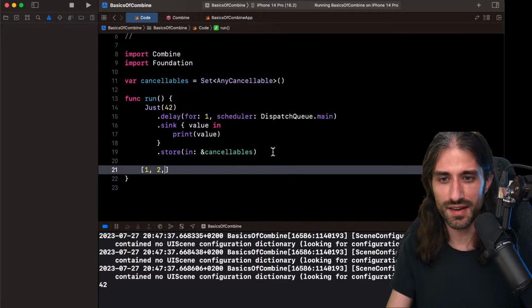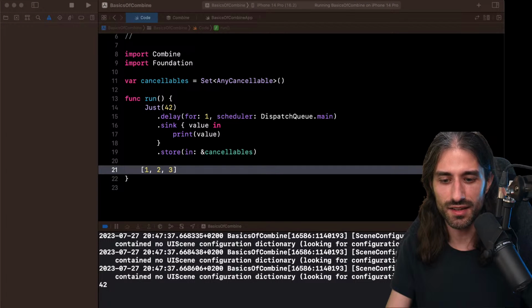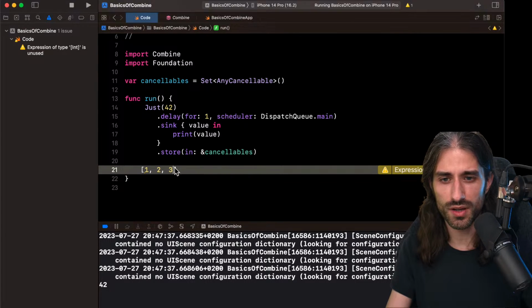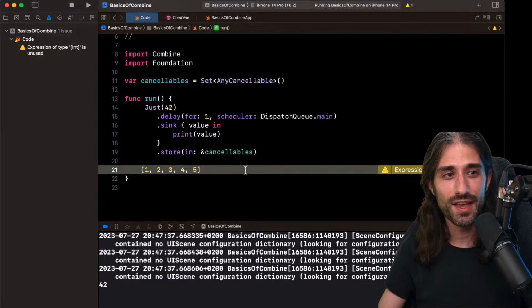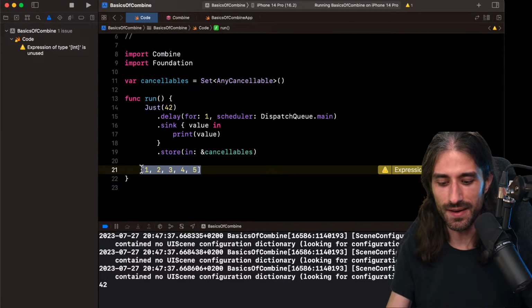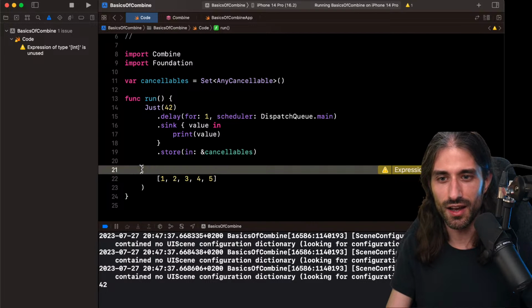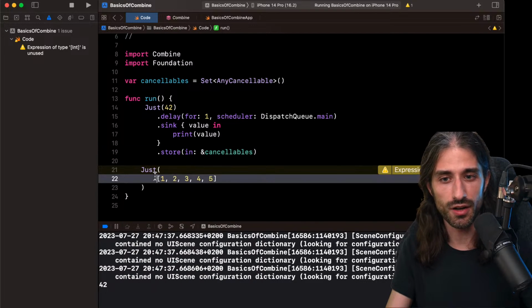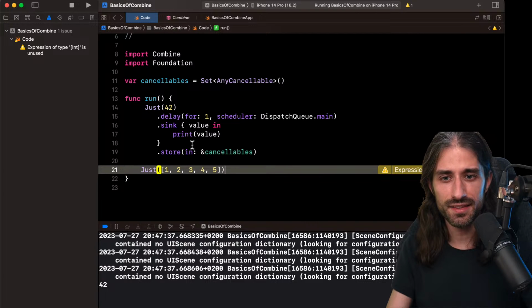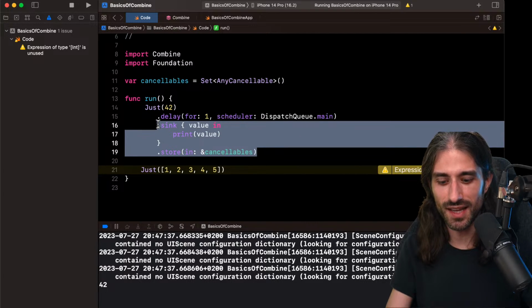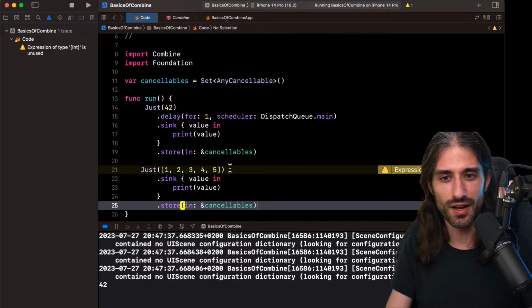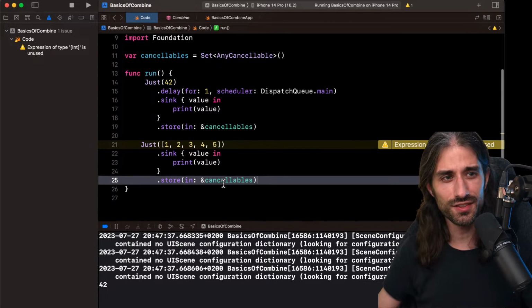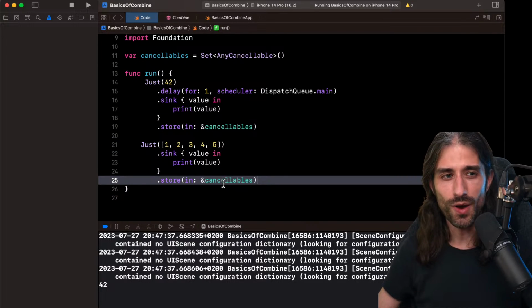So first, let's create an array. Here we have a very nice array, and I'm going to put the integers 1, 2, 3, 4, 5 into the array. You might be tempted to think, okay, let's put this into a Just publisher. I'm going to put it a little bit nicer, easier to read, and copy paste that code to see what's going to happen. Just before I run it, try to take the time to wonder what's going to happen.